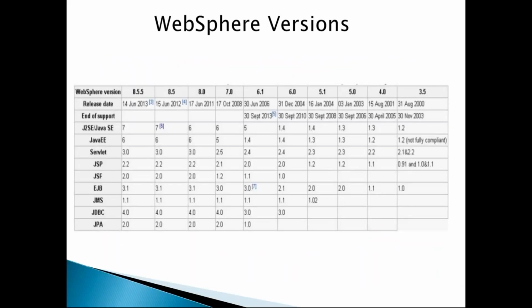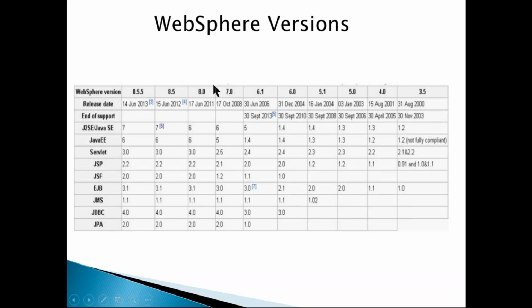So WebSphere versions. What are the versions released? The latest current version is version 9, released in June 2016. People have not yet adopted it because the most famous version is WebSphere version 7.0. Organizations like this a lot, so a lot of organizations still use 7.0. But right now most organizations have moved or are in the process of moving to 8.5.5.